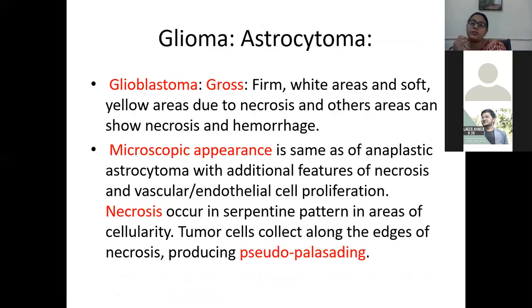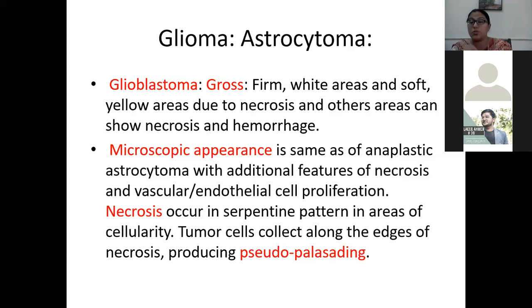Now the glioblastoma, as I already told you, grade 4 astrocytoma is said to be glioblastoma. Previously it was called glioblastoma multiforme, but now, according to WHO, its new name is only glioblastoma. Grossly, the glioblastoma is a firm white area with yellow areas due to necrosis. Okay, and areas of necrosis and hemorrhages can be seen.